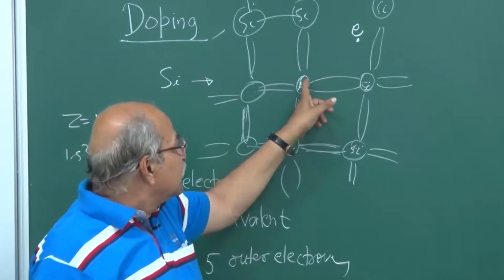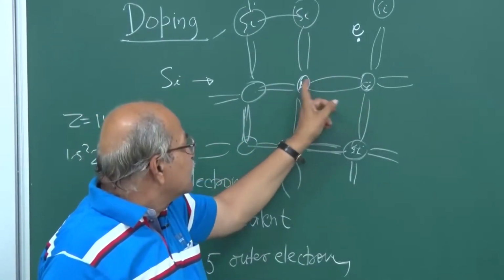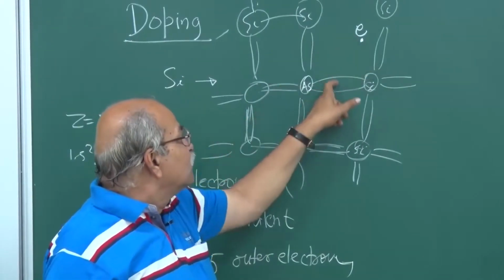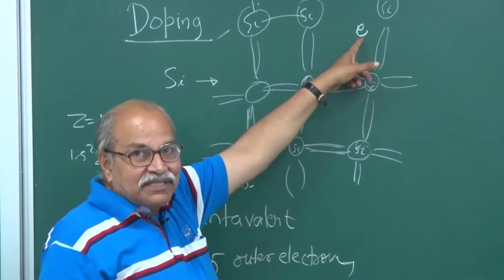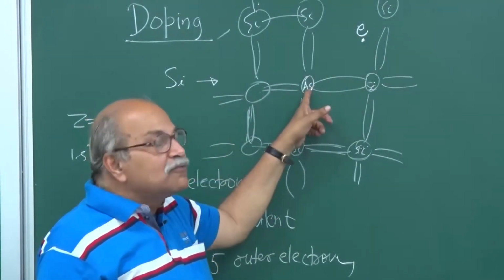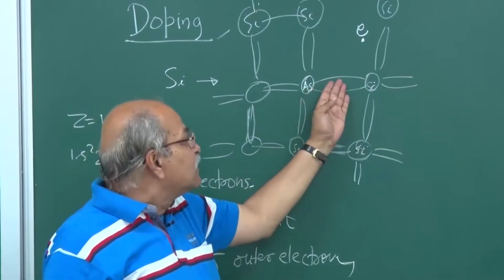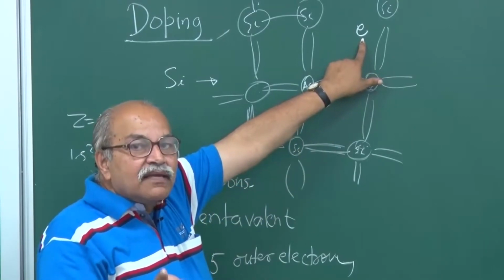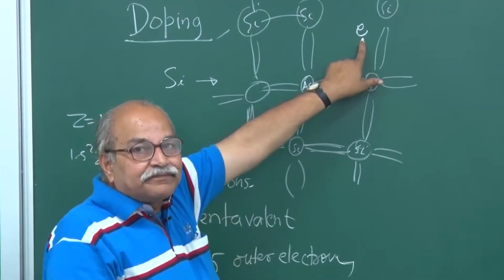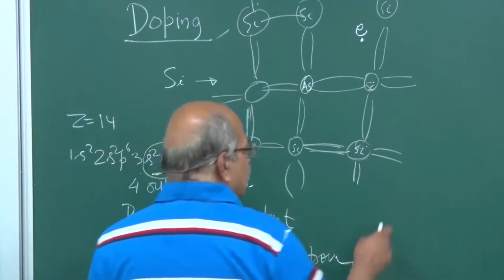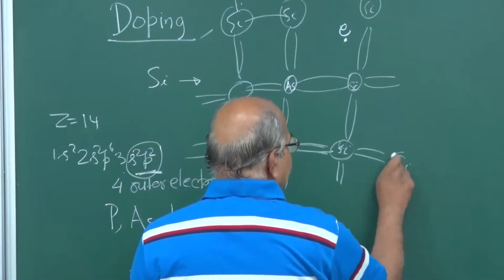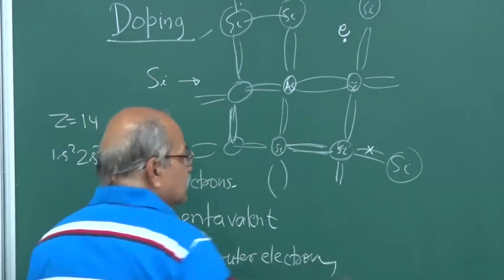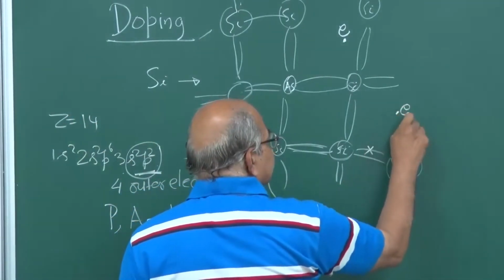If an electron is taking part in bonding, then its energy is very low, in the valence band. But this one is not bonded, so it's very, very weakly bound, and compared to the valence band electrons it will have much higher energy. You can also compare: suppose you have a silicon here with this bond, and this bond is broken and this electron comes here.